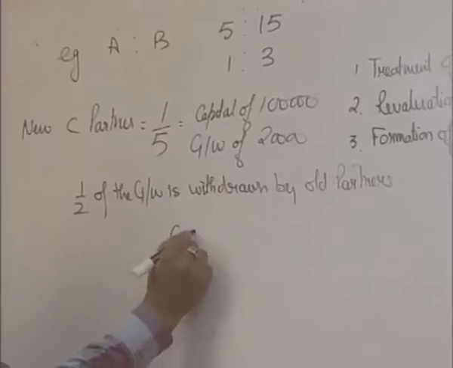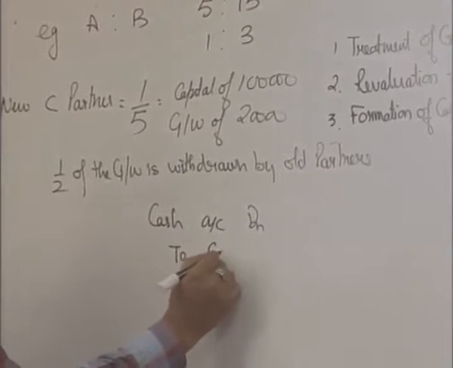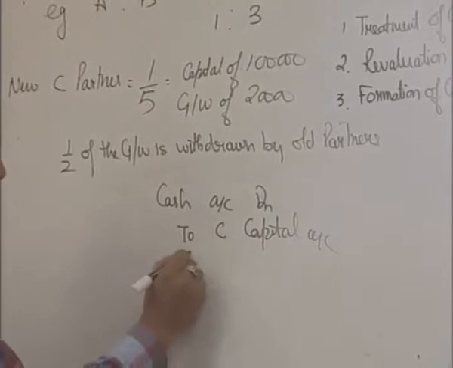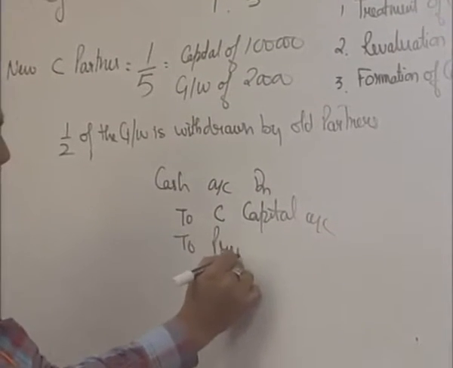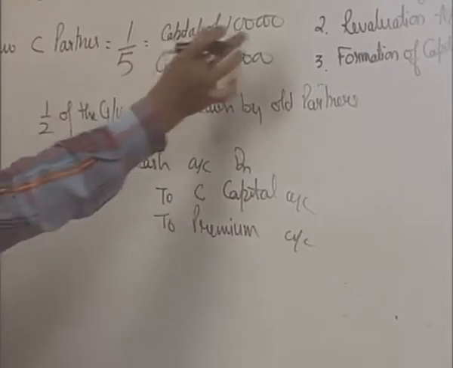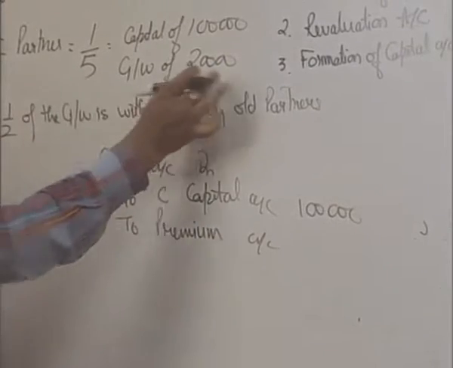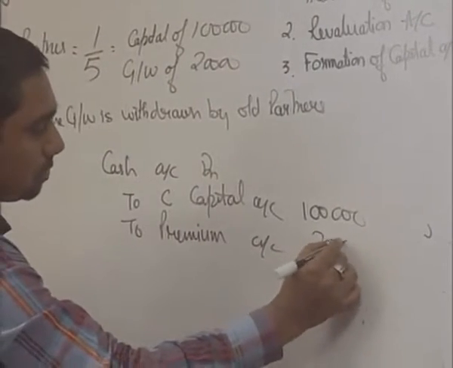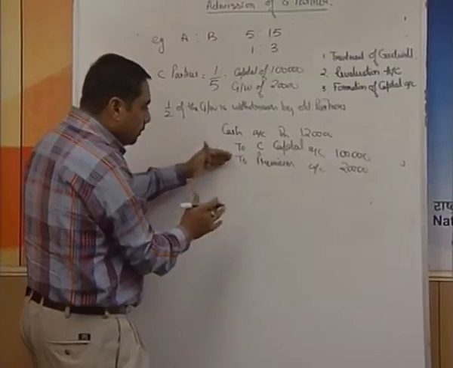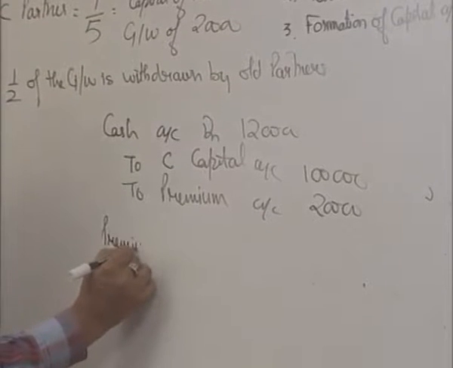First entry is going to be cash account debit to C capital and to premium account. Capital brought by C is 1 lakh, given to you in the question. Premium brought by C is 20,000. So this total cash is 1,20,000. Once this premium is there with us, distribute this amount among the partners.